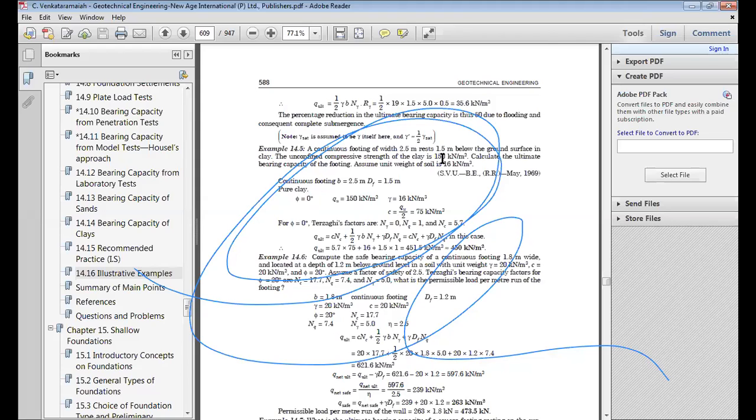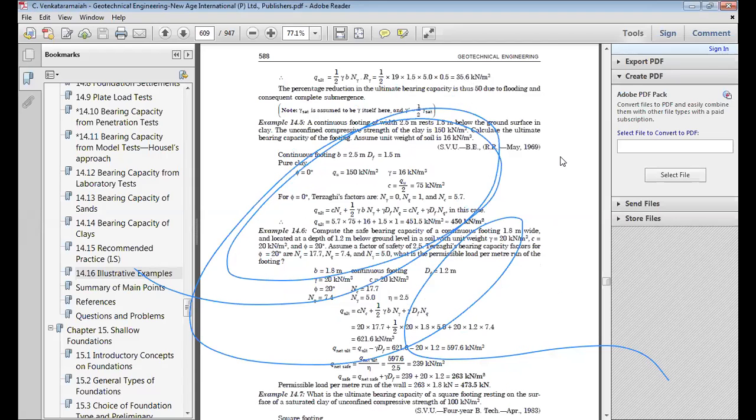So C value will be 150 by 2, so it will be 75. In an unconfined compression test, whatever qu value we get divided by 2 gives the C value. So this is 75. Now for phi equal to 0, gamma equal to 0 and NQ equal to 1 and NC equal to 5.7.